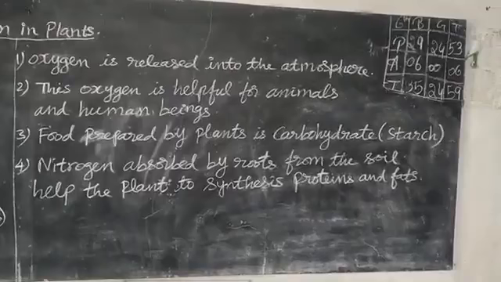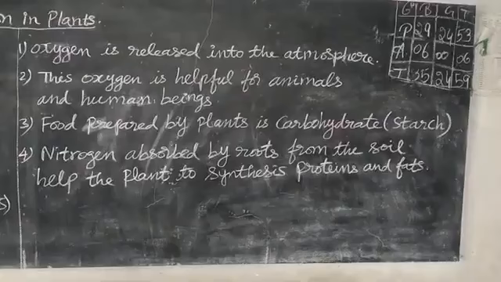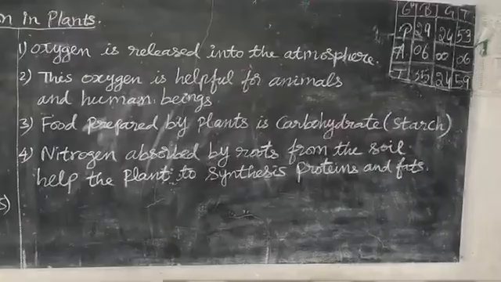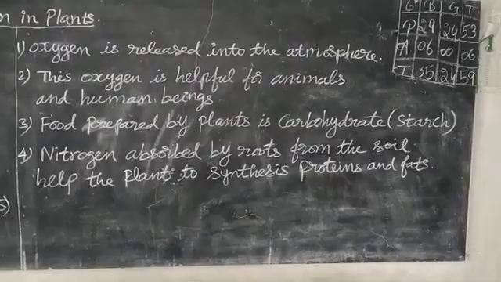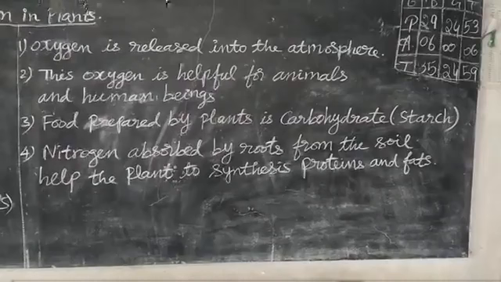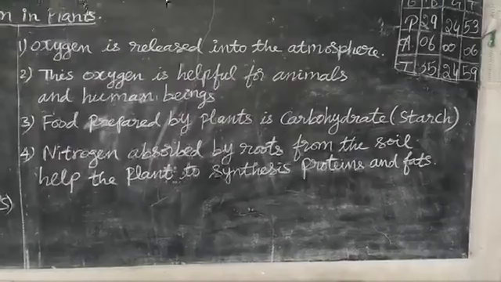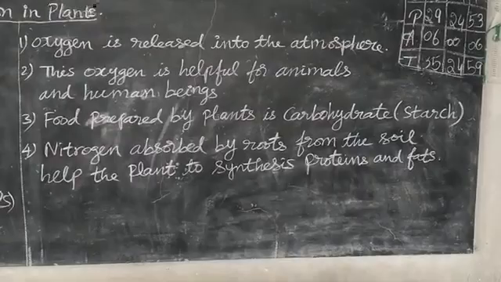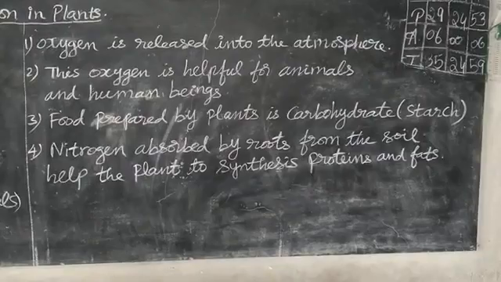We eat sugarcane, no? The food is stored in the stem. Nitrogen is absorbed by roots from the soil. After carbohydrate is prepared, plants also prepare protein and fats. How are proteins and fats prepared?